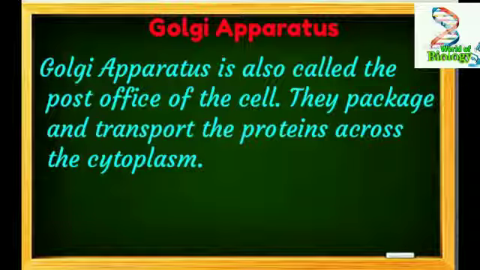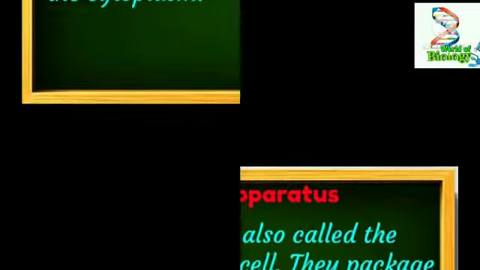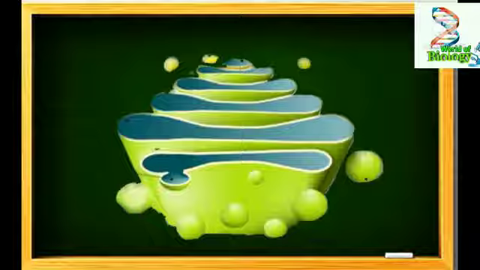Next comes the Golgi apparatus, or we call it Golgi body or Golgi complex. This Golgi apparatus consists of a set of membrane-bounded fluid-filled vesicles, vacuoles and flattened cisternae. Cisternae are usually stacked together, means they are placed one above the other in parallel rows. It exists as an extensive network near the nucleus in animal cells.